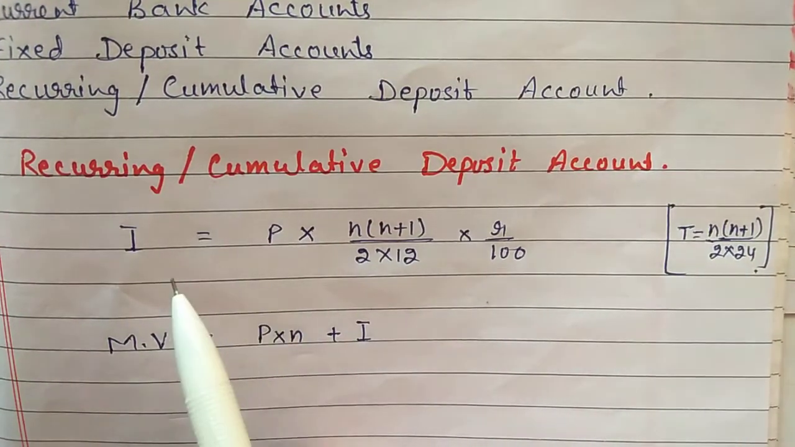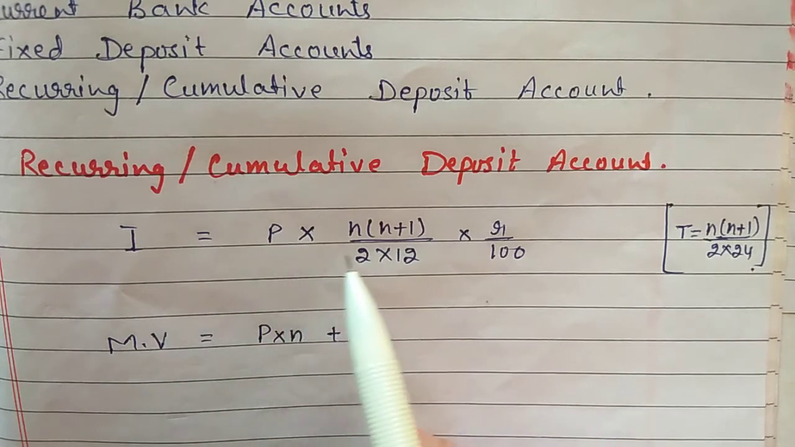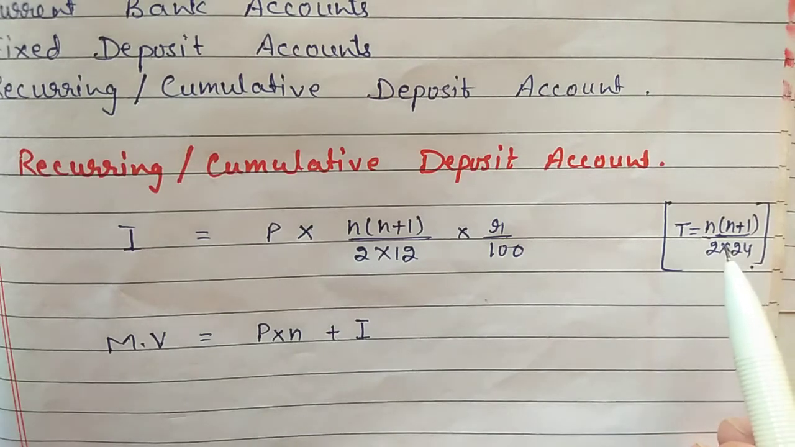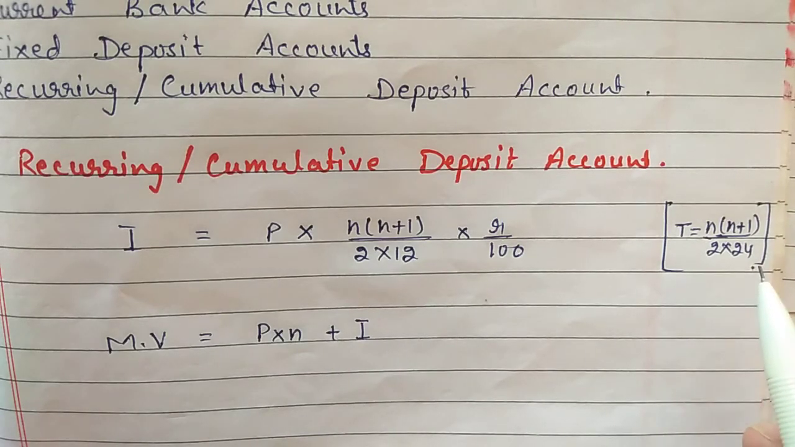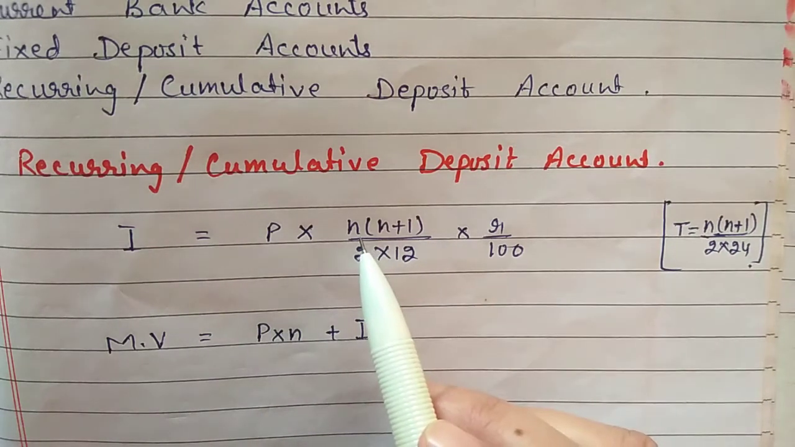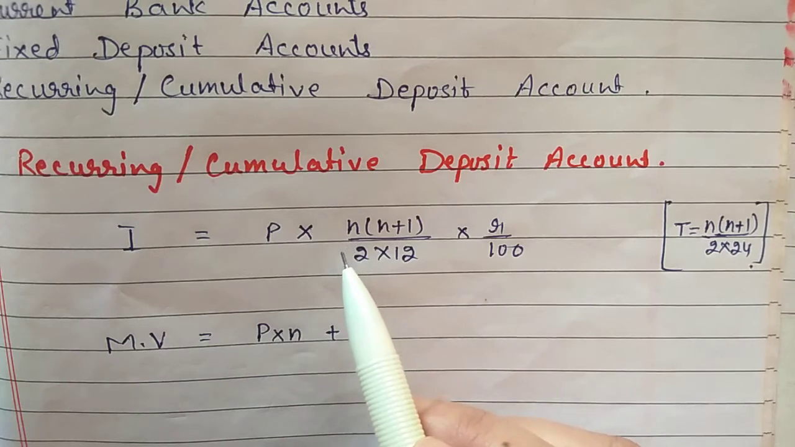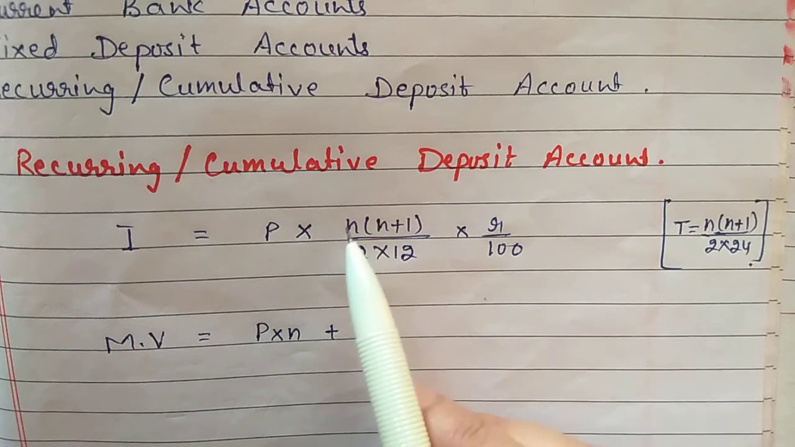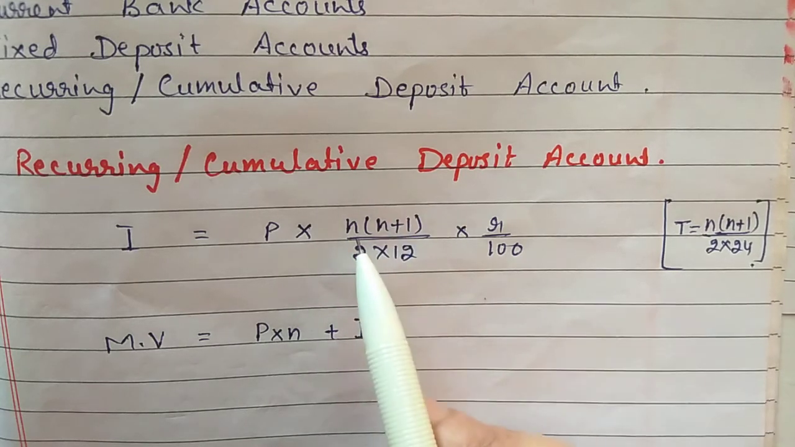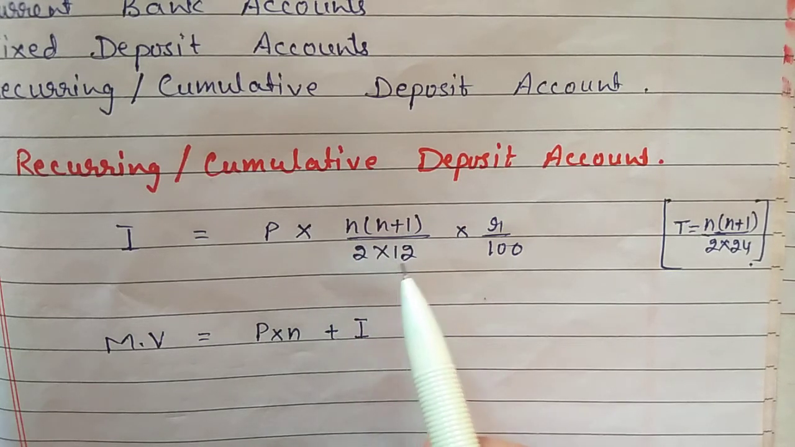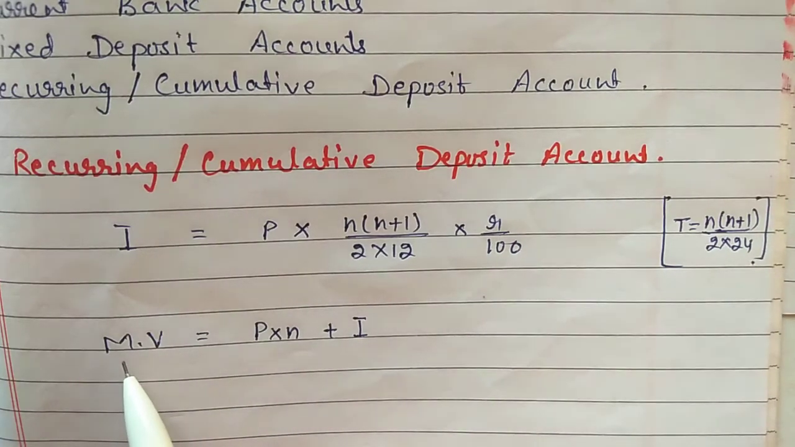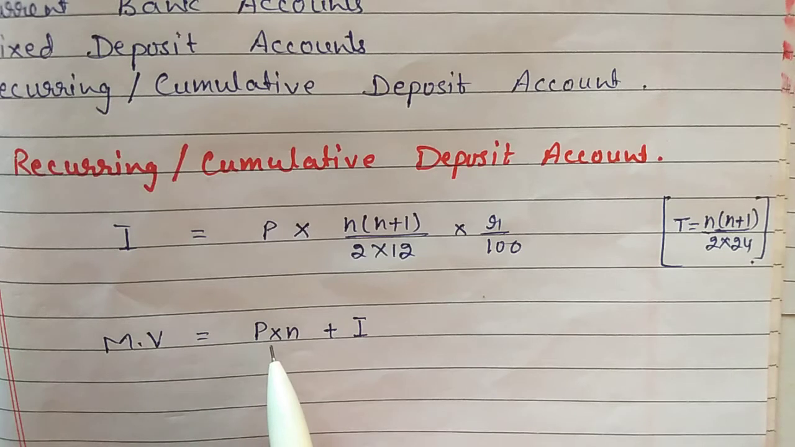To find out the interest we will use the same formula, PTR by 100, but the time here is n plus 1 by 2 into 24. N here is the number of months, because in this we deposit money every month, so time we will take according to the month, that is n plus 1 by 2 into 12, and R is the rate of interest. Then at last maturity value is equal to P into N plus I.